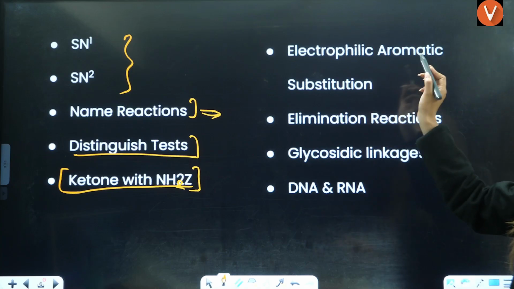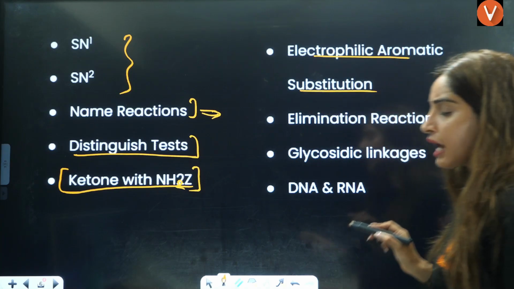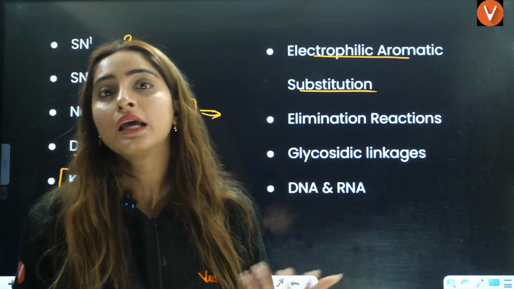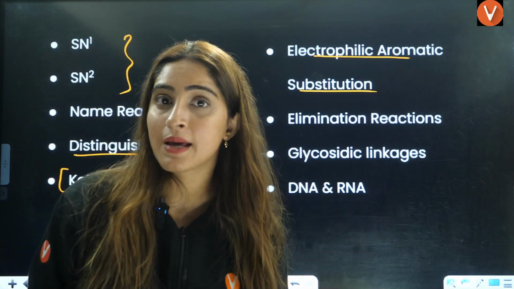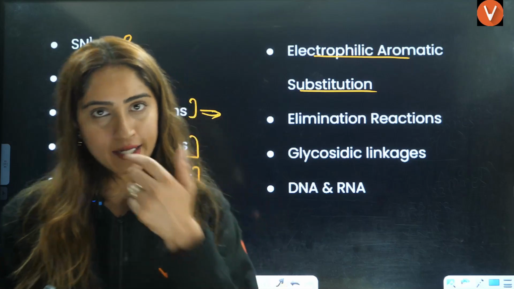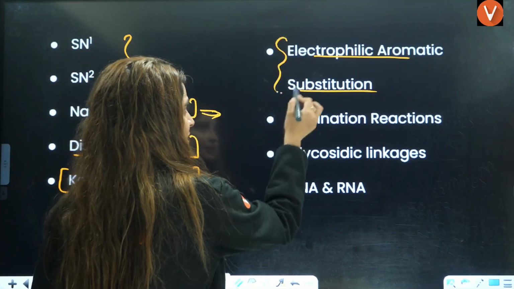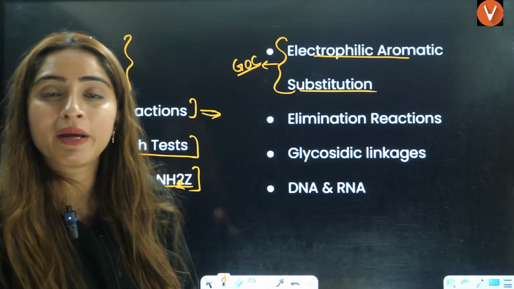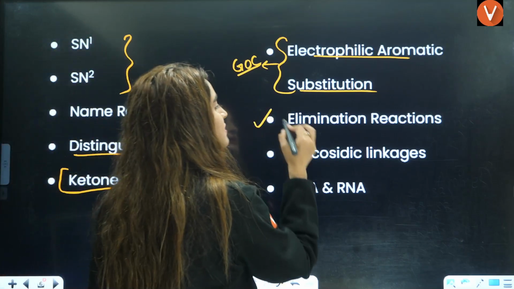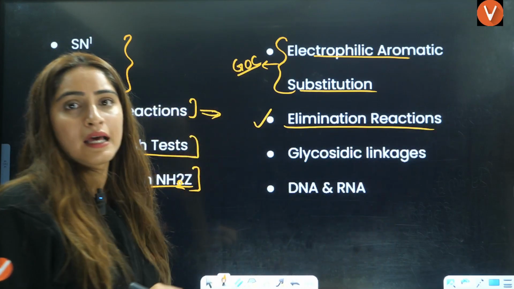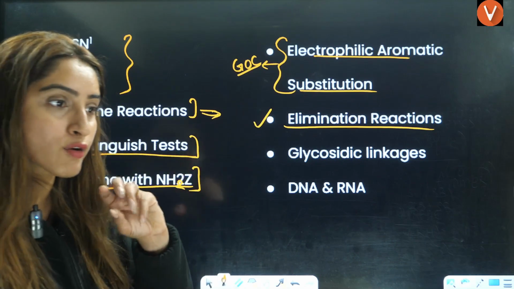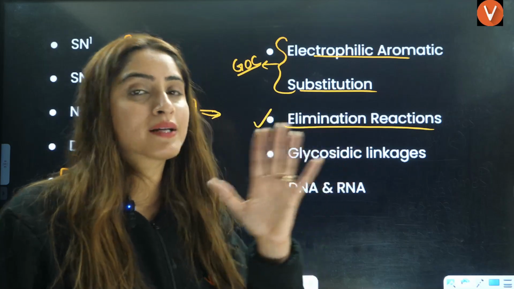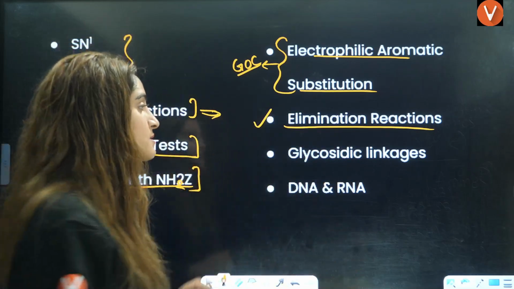Next is electrophilic aromatic substitution. Here you have to know what is +M, what is -M, which is ortho-para directing and which is meta directing. This will be easy for you if you know GOC and resonance. Then there are elimination reactions. In your NCERT, they are not named reactions, these are elimination reactions which don't have a proper name, but they are very important.